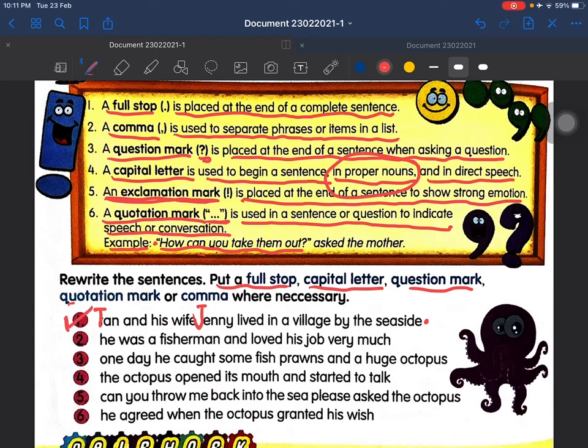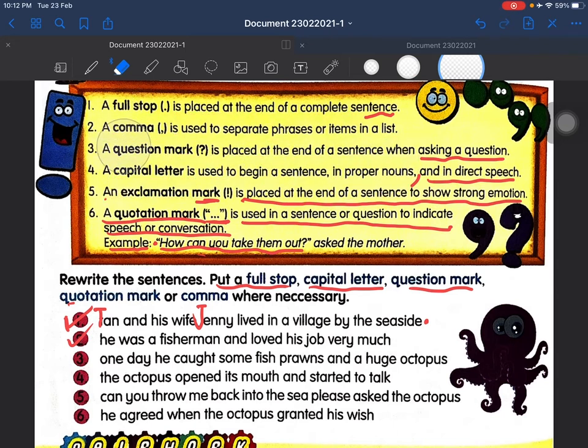Then let's go to number 2. He was a fisherman and loved his job very much. To begin a sentence, you must use a capital letter.